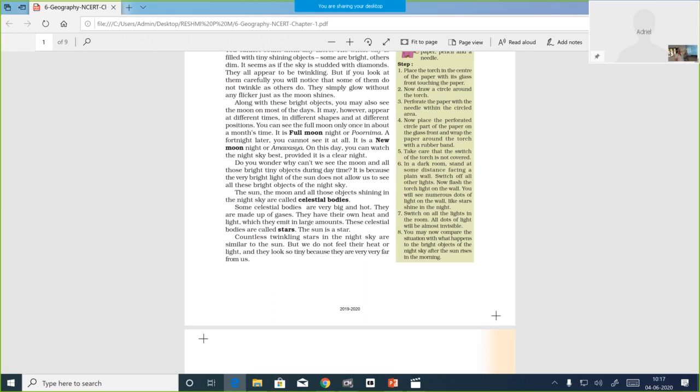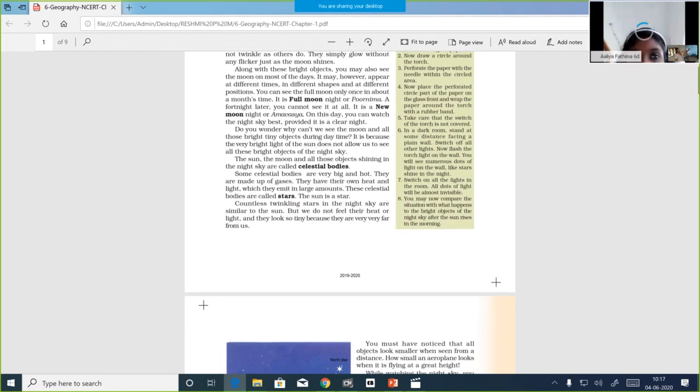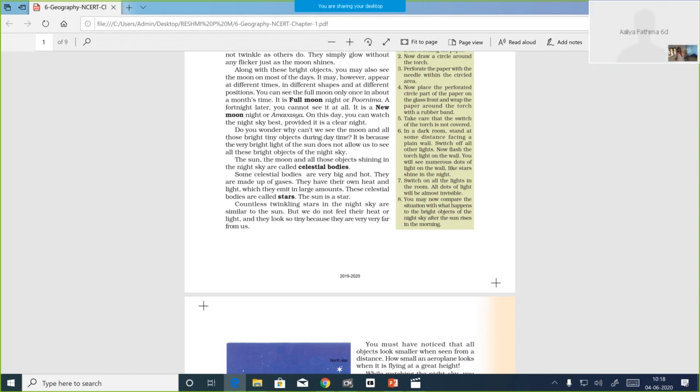Celestial bodies. The sun, the moon and all those objects shining in the night sky are called the celestial bodies. Next is stars. Some celestial bodies are very big and hot. They are made up of gases. They have their own heat and light, which they emit in large amounts. These celestial bodies are called stars. So, the example is the sun. The sun is so hot that nobody can go near it.